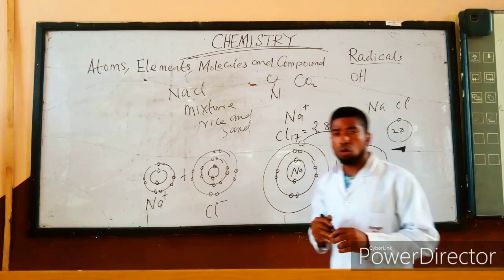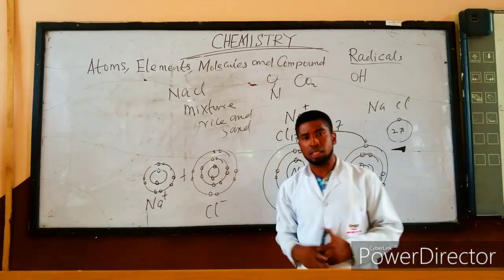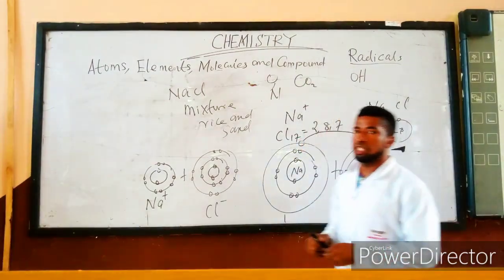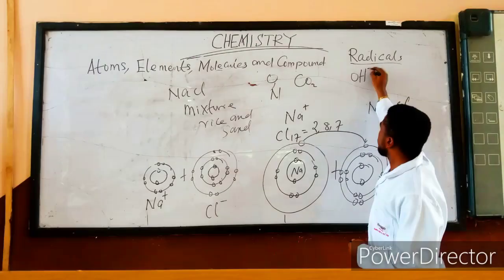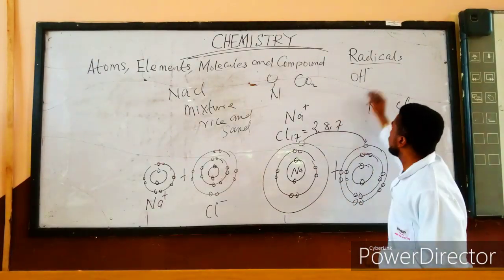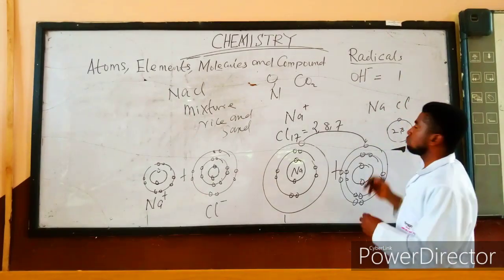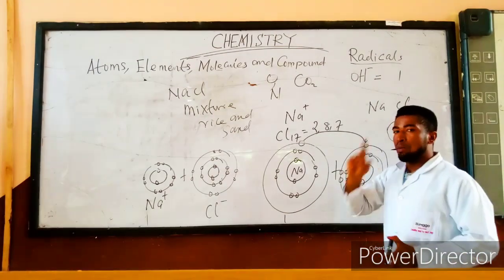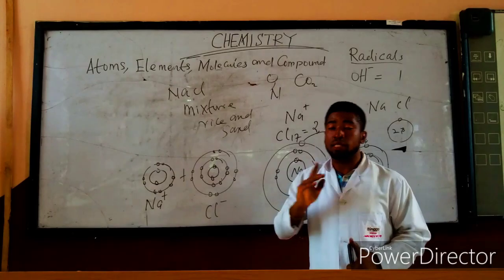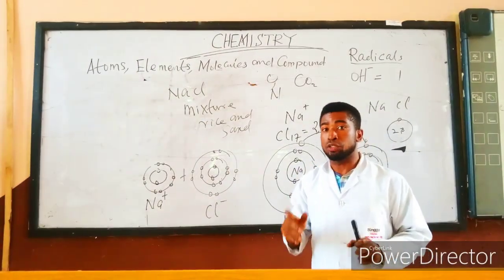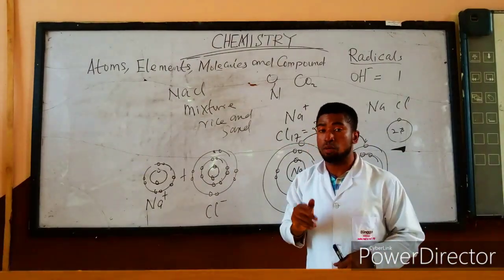This OH is called the hydroxyl radical. And it always has a minus sign. And that minus means that the valency of OH is 1. So please, I want you to try to memorize the valency of these radicals. It's important in writing any compound.